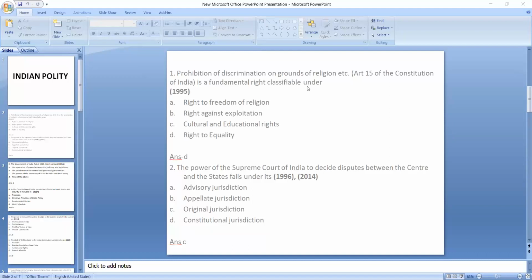And then the comparison between the two houses, in the sense that you will face questions like: among the following conditions, what are the areas where Lok Sabha has been given more power than Rajya Sabha? So while studying about parliament or state legislature, you will have to go through